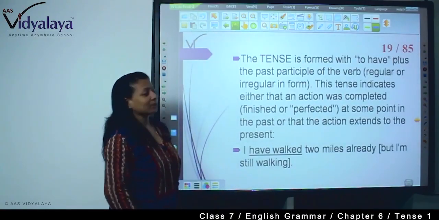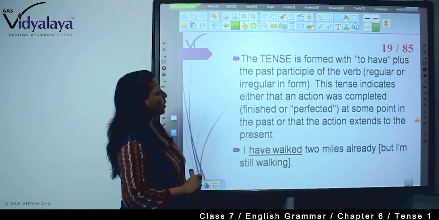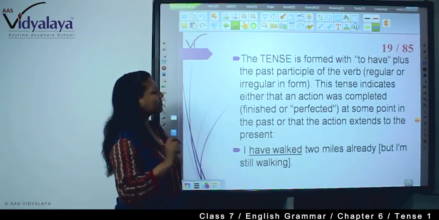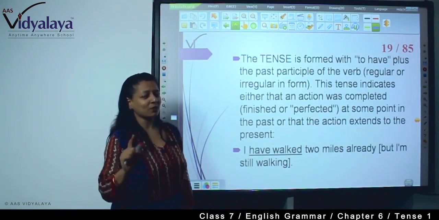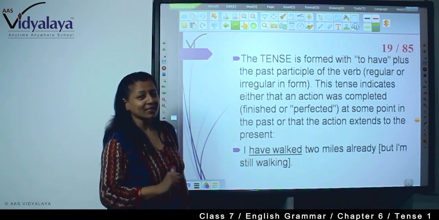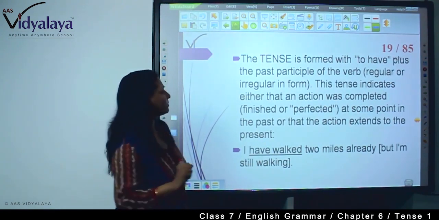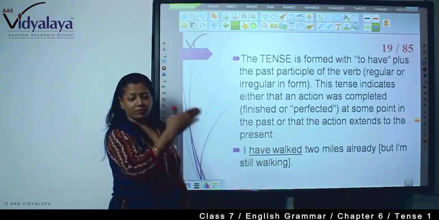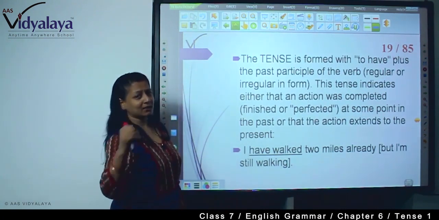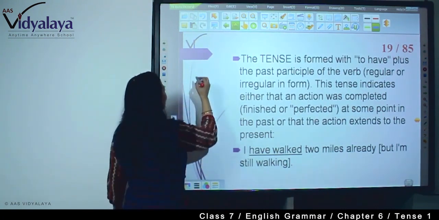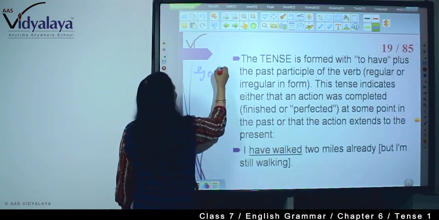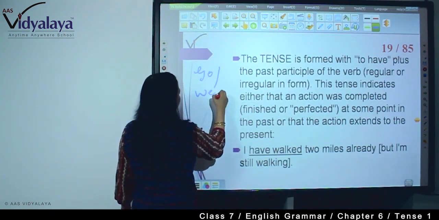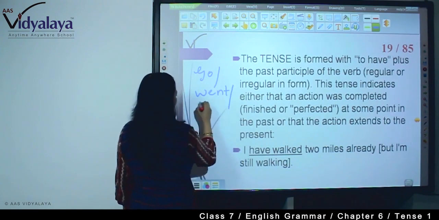The present perfect tense is formed with to have plus the past participle of the verb. Always remember, past participle is the third form of the verb. First form, second form and third form. For example, go, went, gone.